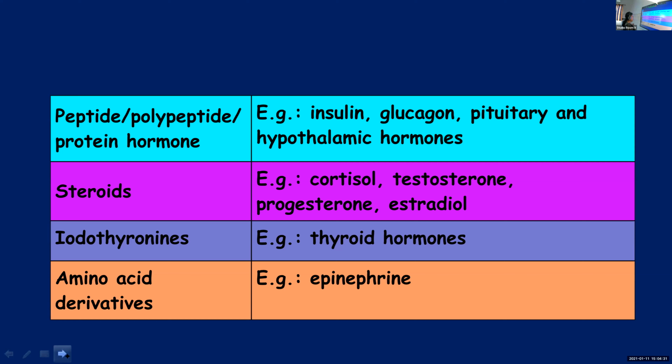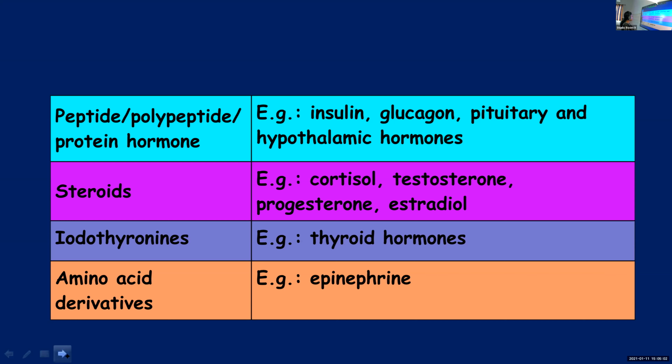Then steroids. Already I told you what steroids are, having a characteristic 4-ringed structure with 17 carbon atoms. Examples: cortisol, testosterone, estradiol, progesterone. All these are examples of steroid hormones. Then come iodothyronines. All the thyroid hormones like thyrocalcitonin, tetraiodothyronine, triiodothyronine, all come under the category of iodothyronines.